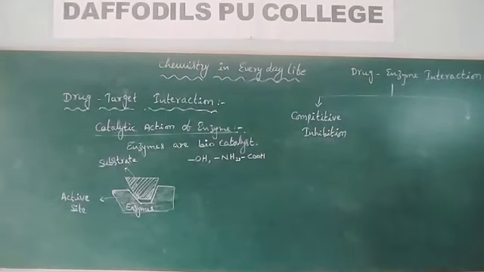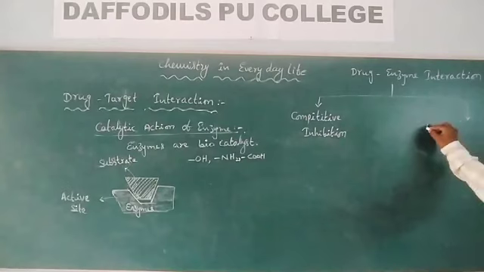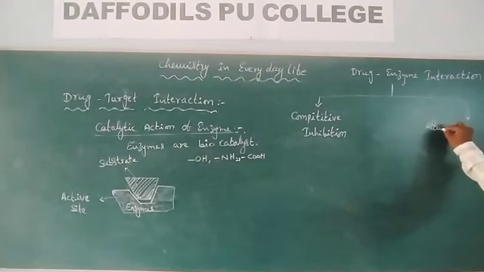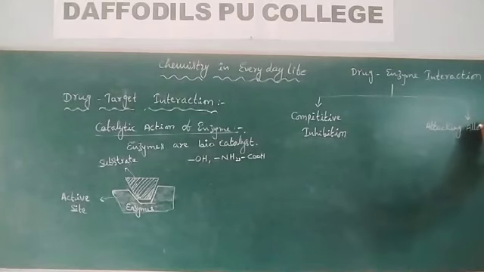The second one is attacking the allosteric site.